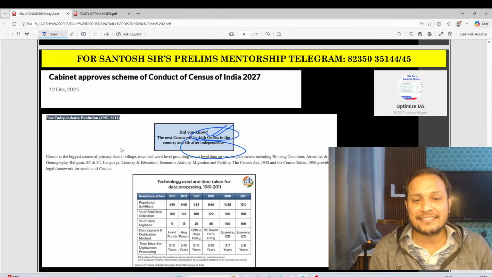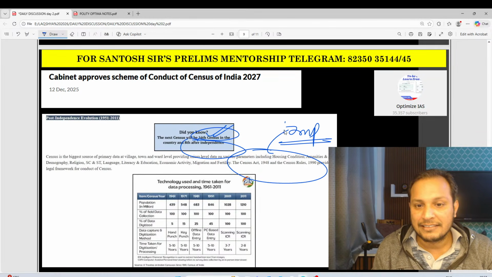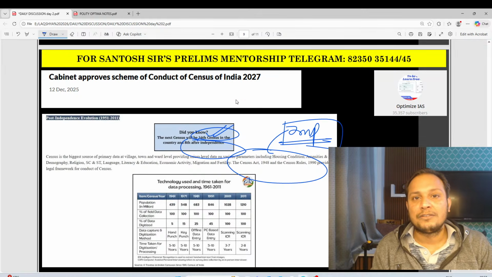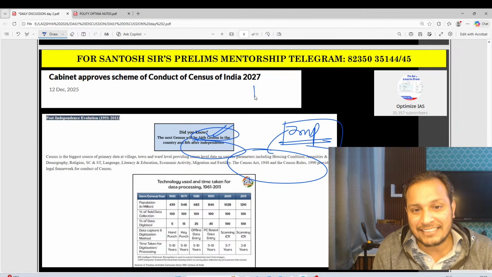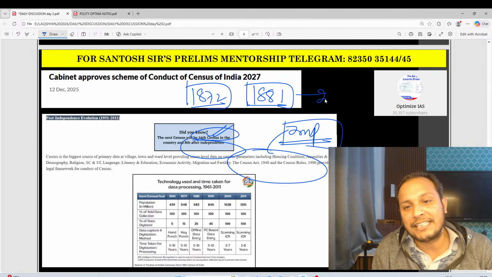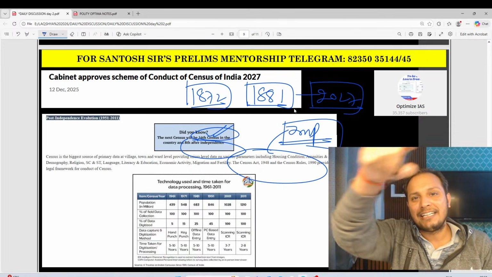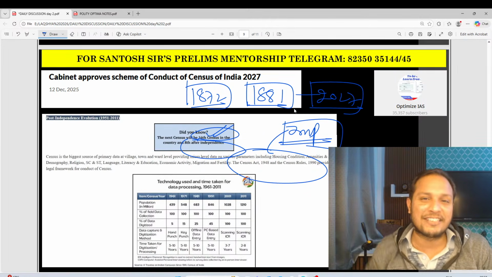Guys, census is conducted under the Census Act. First census 1872, first decadal census 1881. This is 2027, you can count and come to the conclusion.